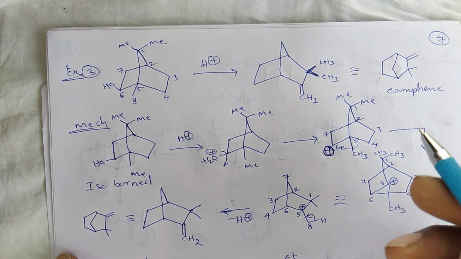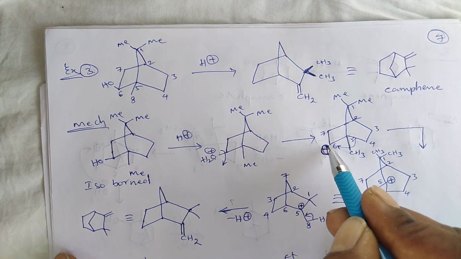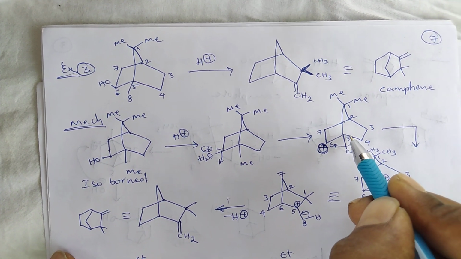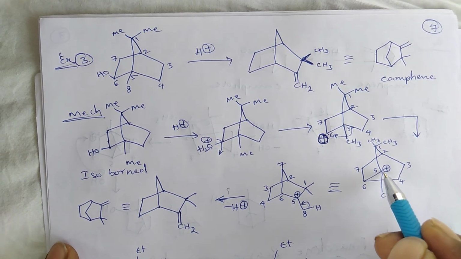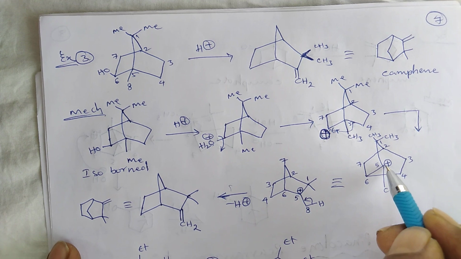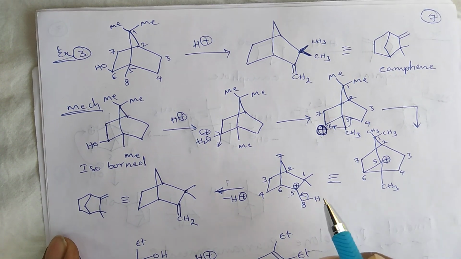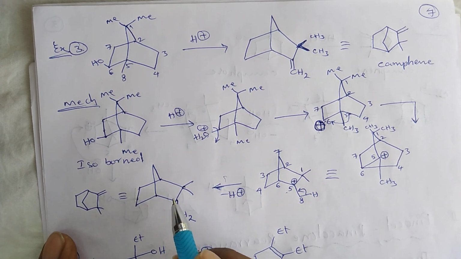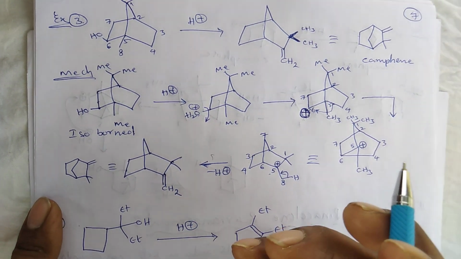When this carbonium ion undergoes rearrangement, here this is the secondary carbonium ion. By the shifting of this bond towards this carbocation, we will get the tertiary carbonium ion. So here, similar to this one, by the loss of H plus ion, finally the double bond formation takes place between these two carbon centers. Okay.